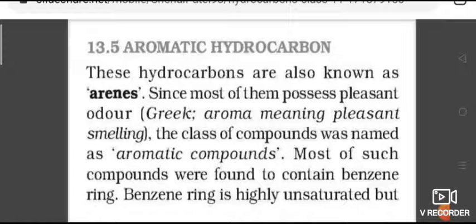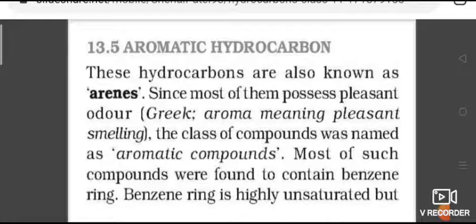Carbon, we have seen alkane, alkene and alkyne. So they are aliphatic hydrocarbons. The next one, if it contains a closed ring with a double bond, we call that an aromatic hydrocarbon. These aromatic hydrocarbons are specialized cyclic compounds which are known for their characteristic unique smell. So the group is called arenes.